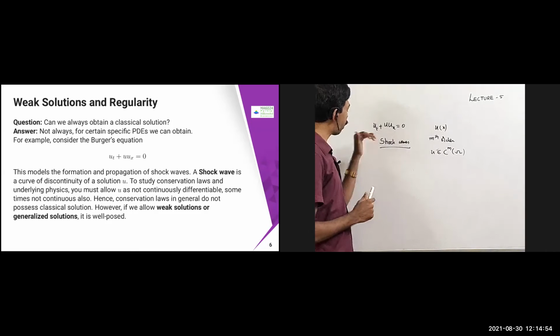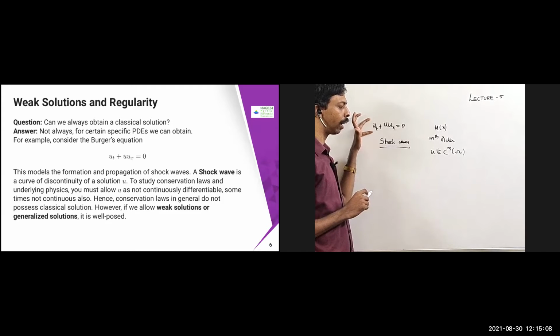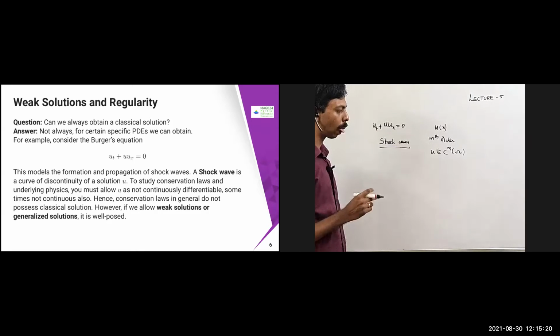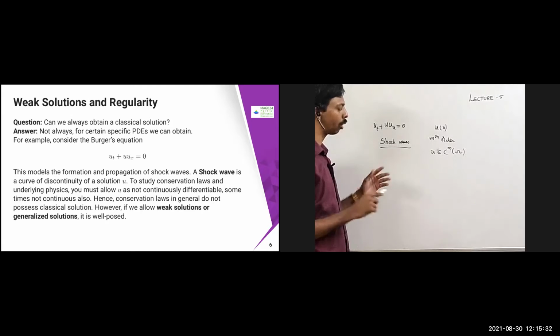But still, this problem is very, very important in physics and aerospace, as well as in traffic flow problems. I will explain the derivations and all that. In that case, they study the conservation laws, the underlying physics, and they will allow u to be not continuously differentiable. It is not necessary that u be continuously differentiable; they expect not continuously differentiable functions also.